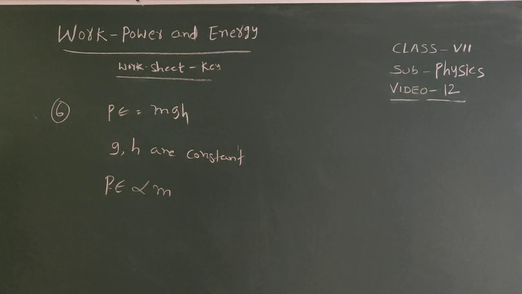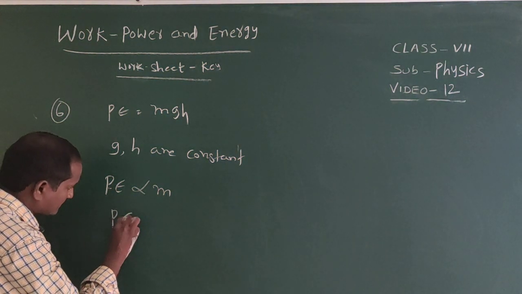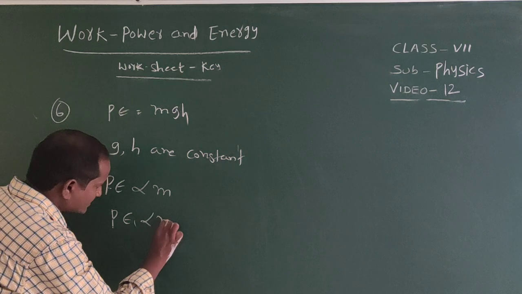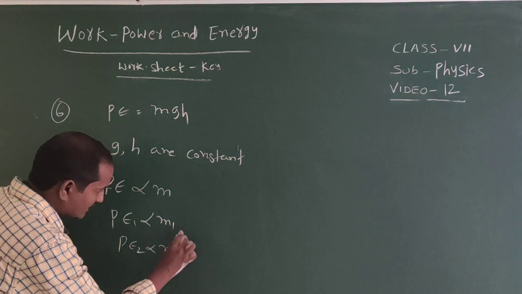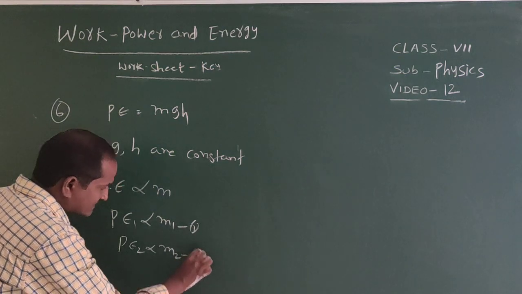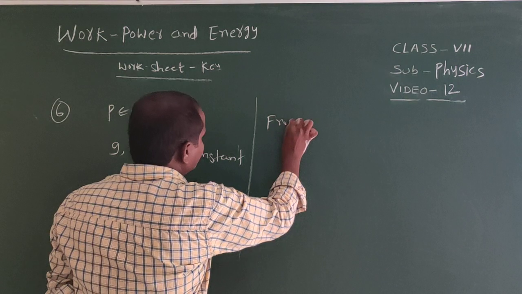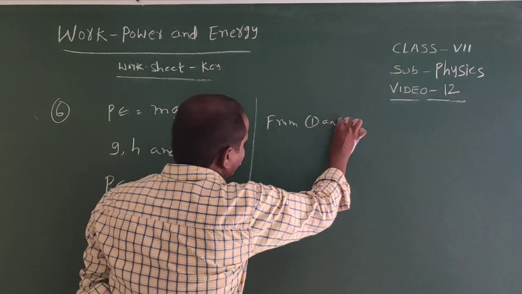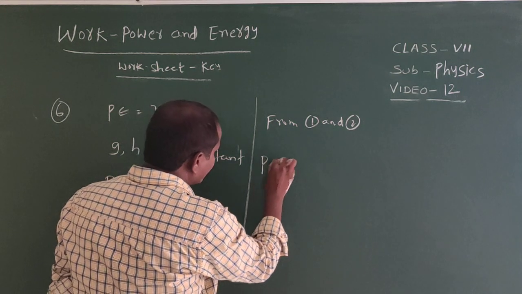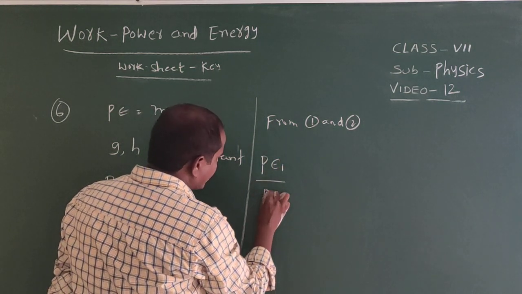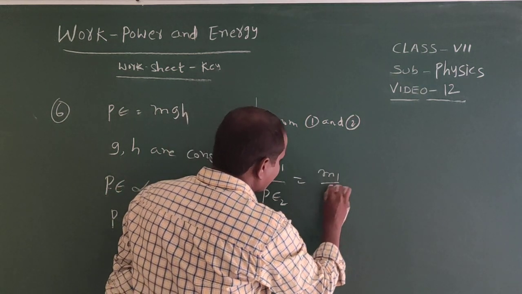P1 is directly proportional to M1 and P2 is directly proportional to M2. Equation number 1 and equation number 2. From these two equations, we can write P1 by P2 is equal to M1 by M2.